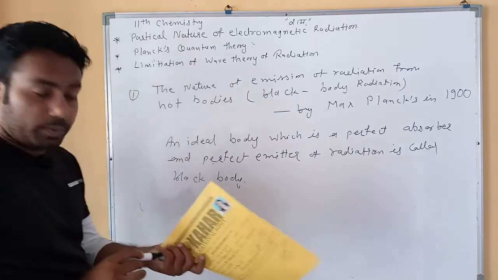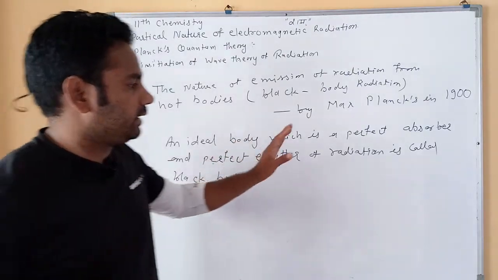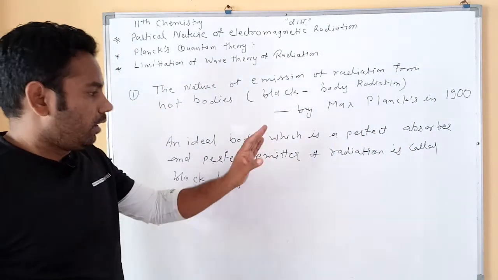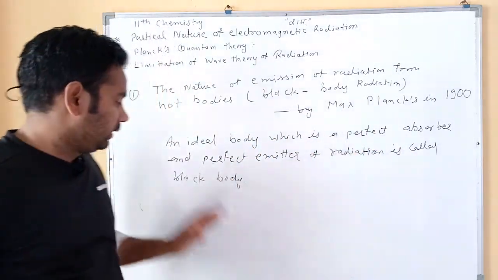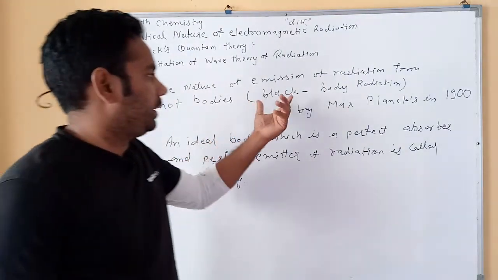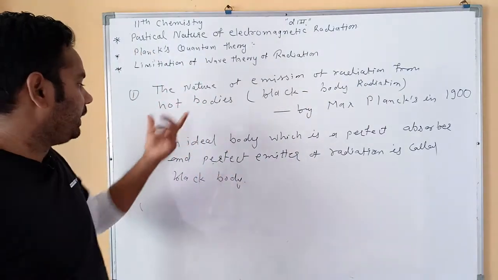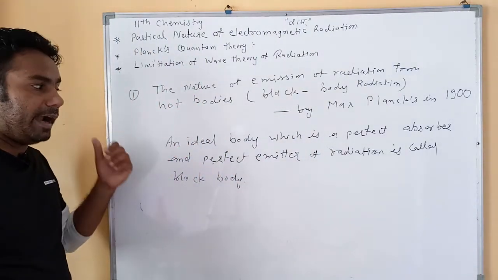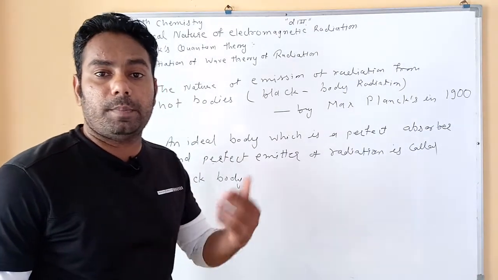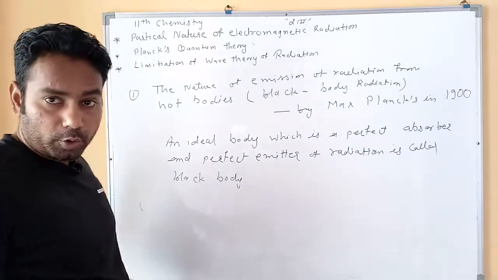What do you mean by black body or hot body? An ideal body which is a perfect absorber and perfect emitter of radiation is called a black body. We say black body for a hot body.